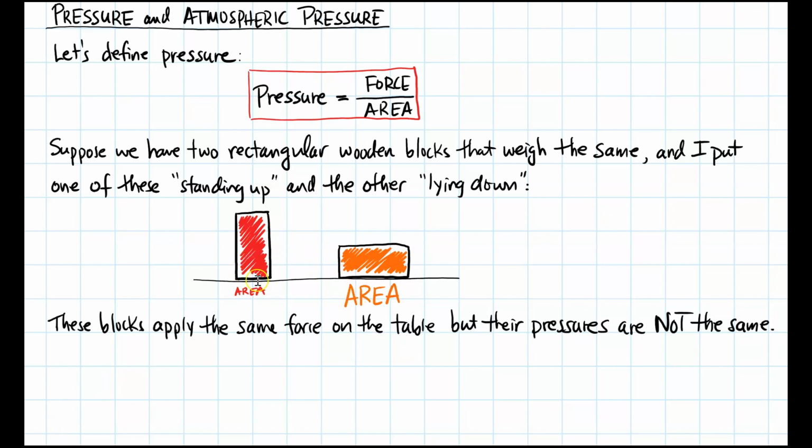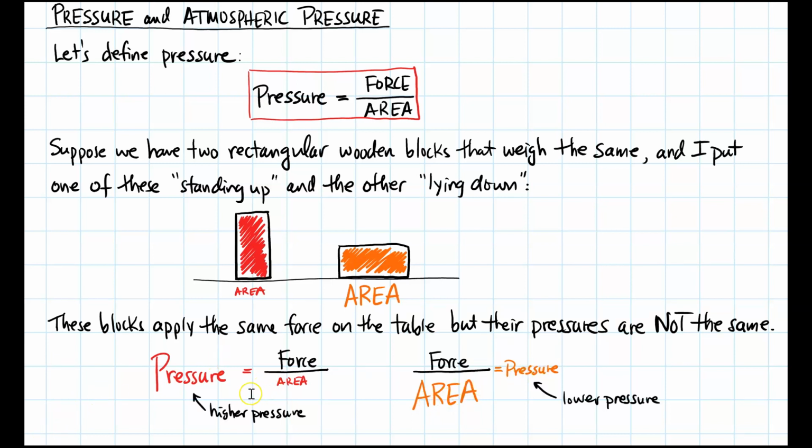Because these two blocks weigh the same, they apply the same force onto the table that they're laying on, but their pressures are not the same. So both of these blocks have the same force, but the red block has a smaller area, and a smaller number in the denominator means you have a higher pressure. On the other hand, the orange one has a bigger area, so it applies a smaller pressure. So in this case here, area determines how big the pressure is.